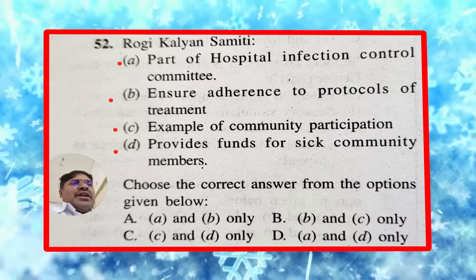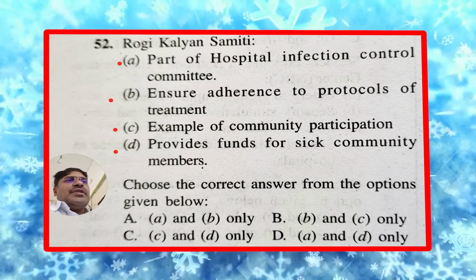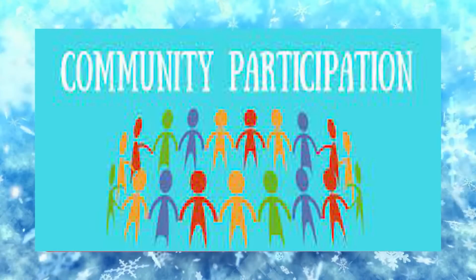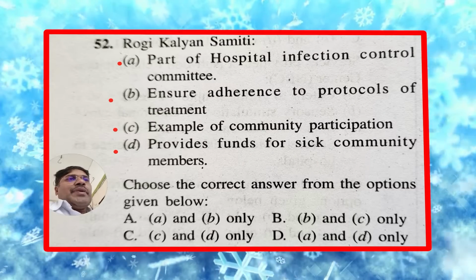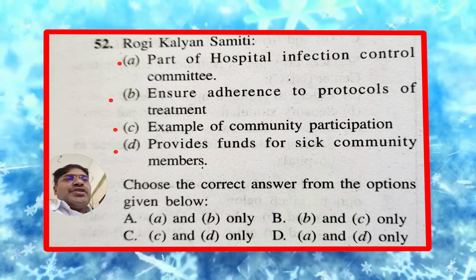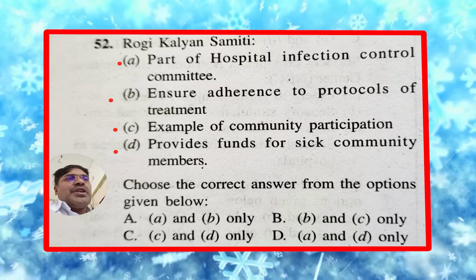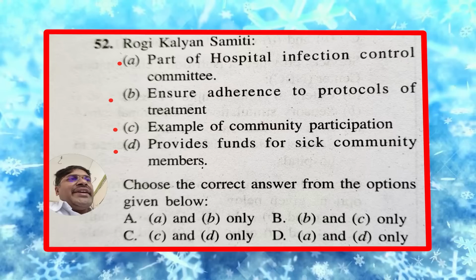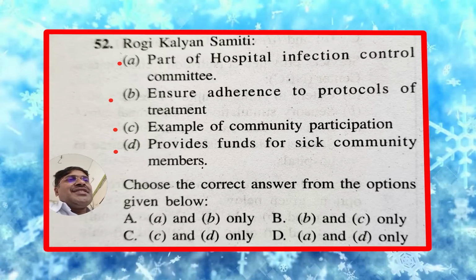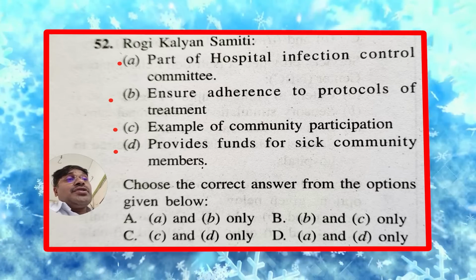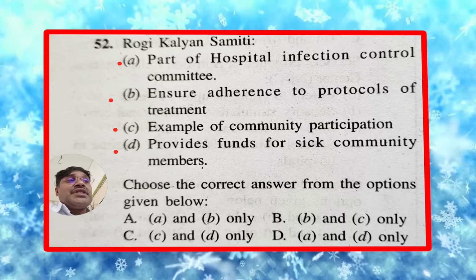Rogi Kalyan Samiti (RKS) is an initiative that emphasizes community participation in the governance of public health institutions, and by ensuring adherence to treatment protocol, it aims to optimize patient outcomes. Also, it is a shining example of community participation as it seeks to involve the community in ensuring the best possible healthcare services available locally.